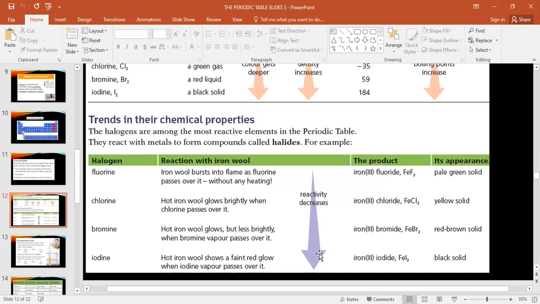So which one comes first? F. Then Cl. Then Br. And the fourth is I. Understand? If you put the numbering, which one is more reactive? Fluorine is the first one, chlorine second, bromine third, and iodine fourth. It means when you go down, what happens with the reactivity? Decrease. So can I write least reactive? Here most reactive, is it?